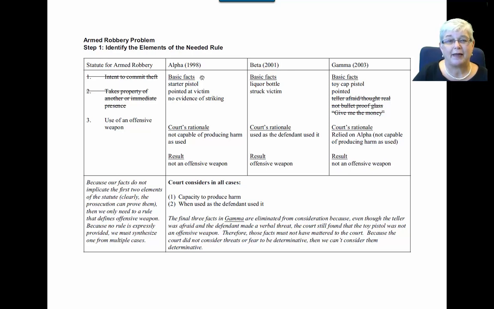So we have our basic facts from Alpha. We had a starter pistol. It was pointed at the victim. There was no evidence of striking. The court result was that this was not an offensive weapon.